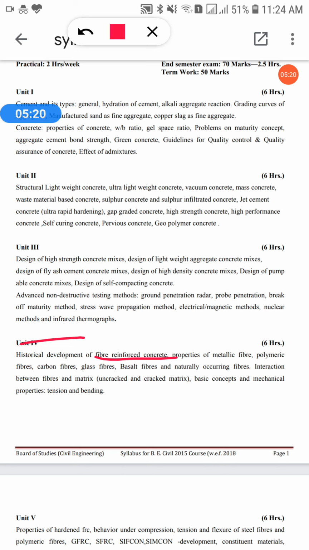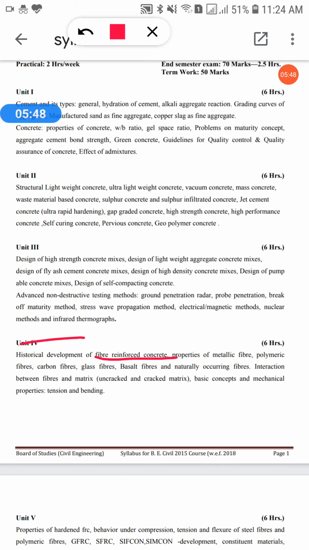Reinforced cement concrete consists of steel bars in the concrete, but that does not increase the inherent tensile strength of concrete itself. So for that they made some alternatives too.